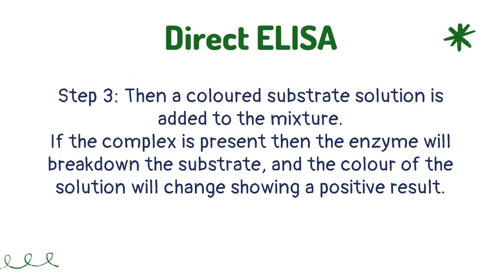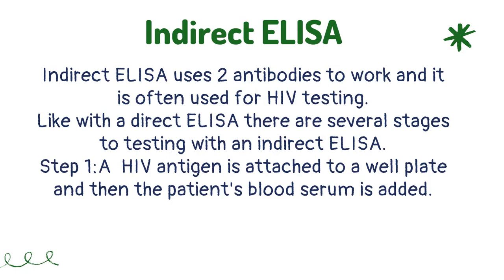Step 3. Then a colored substrate solution is added to the mixture. If the complex is present, then the enzyme will break down the substrate, and the color of the solution will change, showing a positive result. Indirect ELISA uses two antibodies to work and it is often used for HIV testing. Like with a direct ELISA, there are several stages to testing with an indirect ELISA.